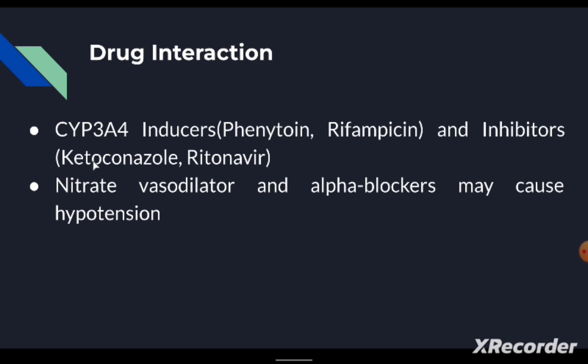The next drug interaction is with nitrate vasodilators and alpha blockers. If you are taking PDE5 inhibitors along with a nitrate vasodilator or any alpha blockers, it might cause additive hypotension, or an increased chance of orthostatic hypotension. So that should also be a concern when treating with PDE5 inhibitors. You should check whether the patient is on a nitrate vasodilator or any alpha blockers.